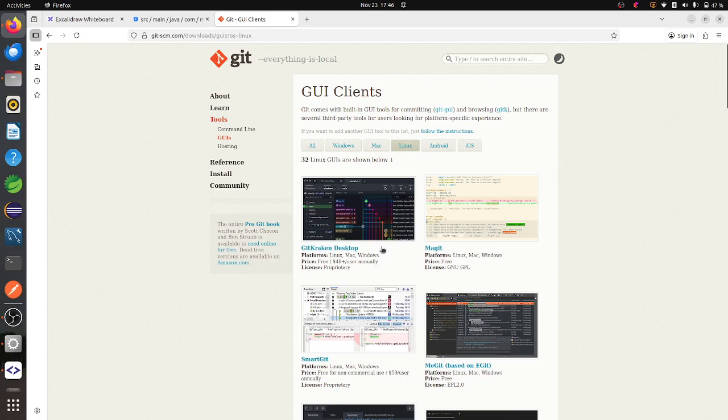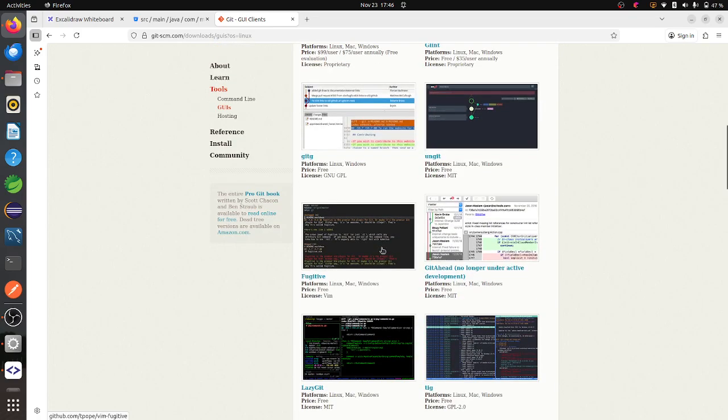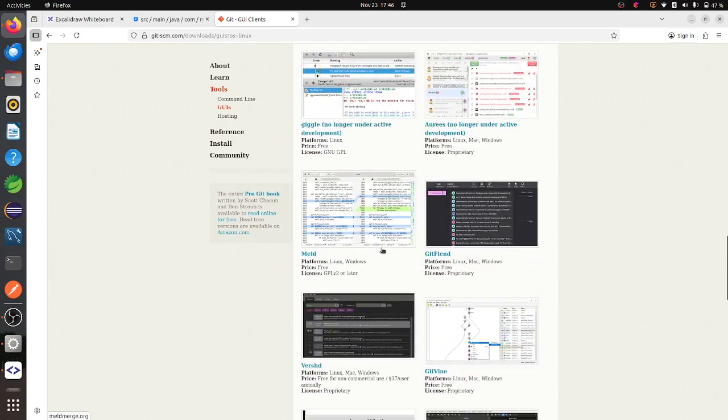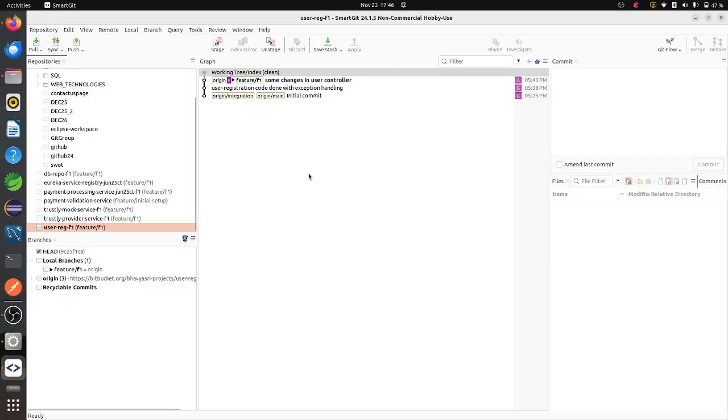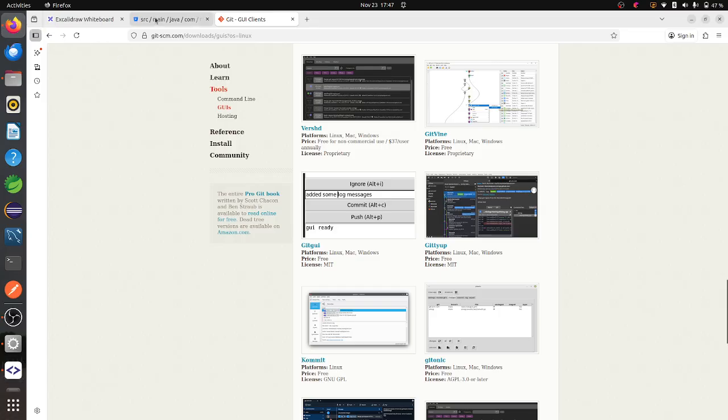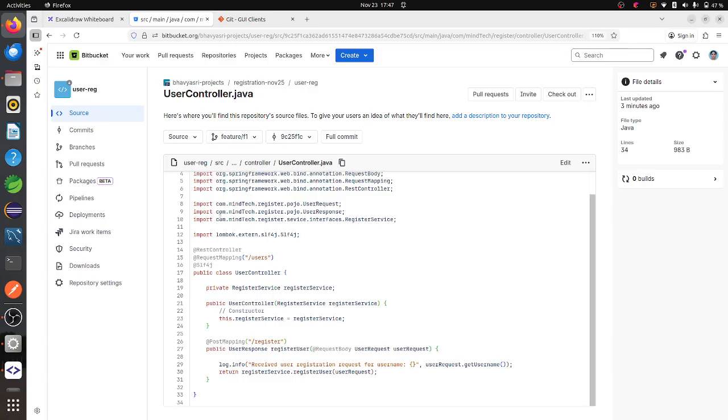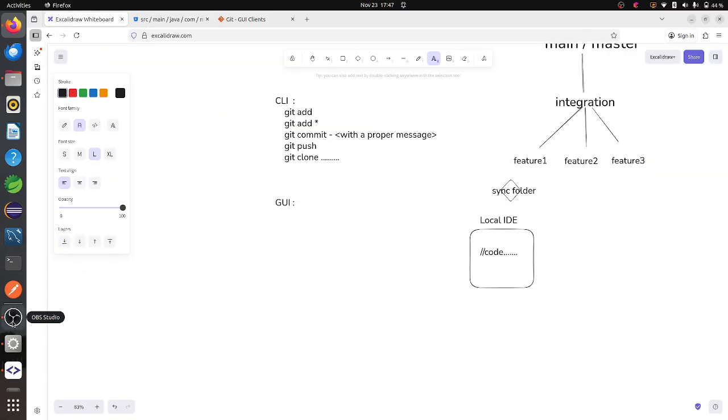If I click on Linux, here I'm having the SourceTree. By seeing this, I have installed that one and I have created a token with this particular SmartGit to the Bitbucket. Now, because of this, I can push everything to my Bitbucket. So this is called working of Git. So that's all. Thank you.